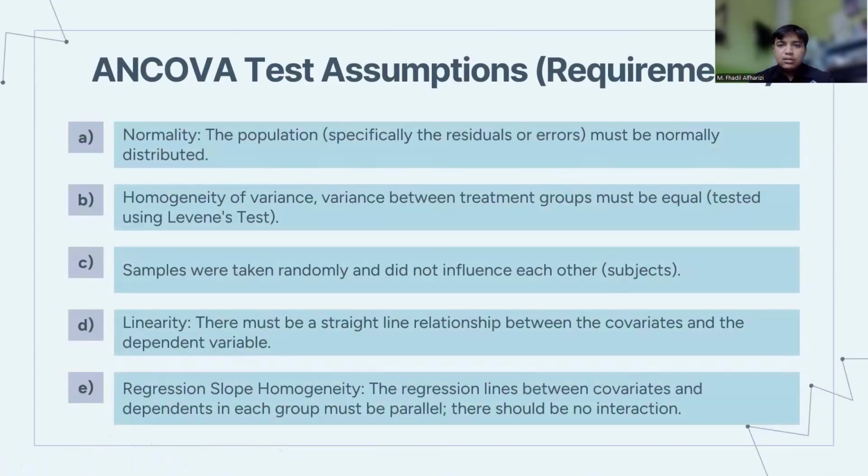ANCOVA test assumption requirements. A is normality. The population, or specifically the residuals or error, must be normally distributed. B, homogeneity of variance. Variance between treatment groups must be equal, tested using Levene's test. C, samples were taken randomly and do not influence each other. D, linearity. There must be a straight line relationship between the covariates and the dependent variables. And E, regression slope homogeneity. The regression lines between covariates and dependents in each group must be parallel. There shall be no interaction.